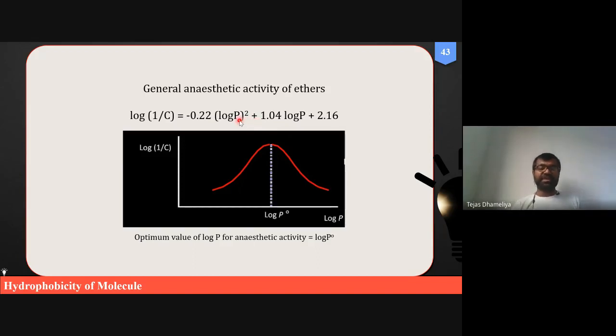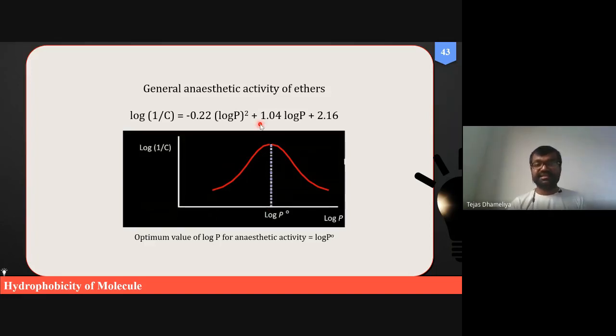इनका मतलब क्या है? How should we correlate it? In one term it is minus, in the other it is plus. This should be correlated like this. What it wants to say is that up to a certain value of log p, if we go on increasing log p, the biological activity log 1 upon c increases, increases, and at a certain log p value, this biological activity is maximum.